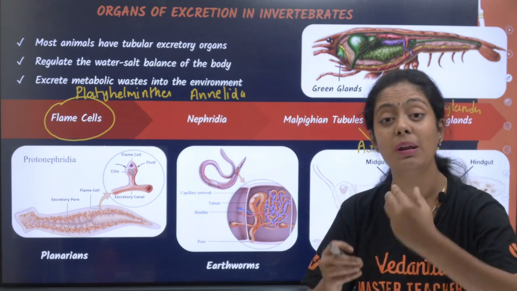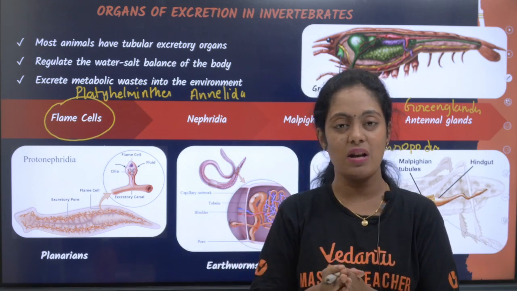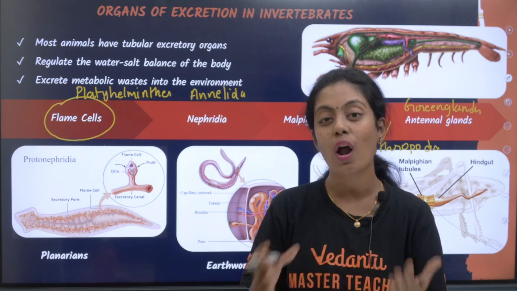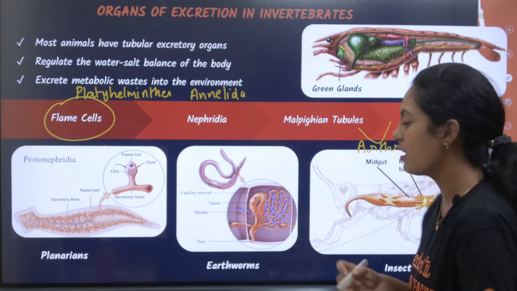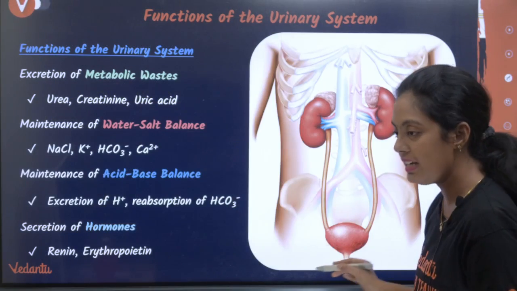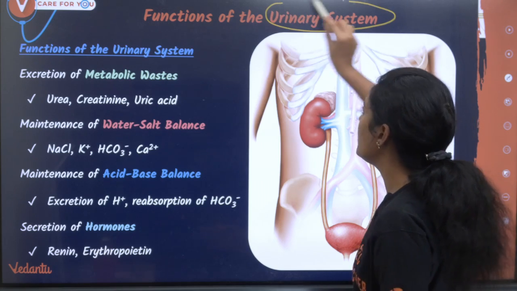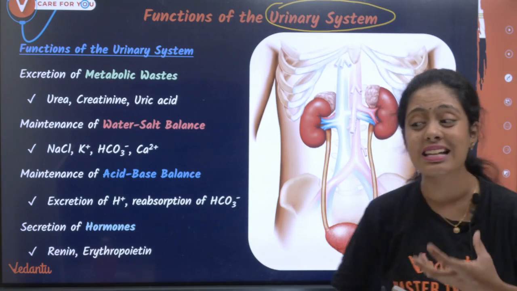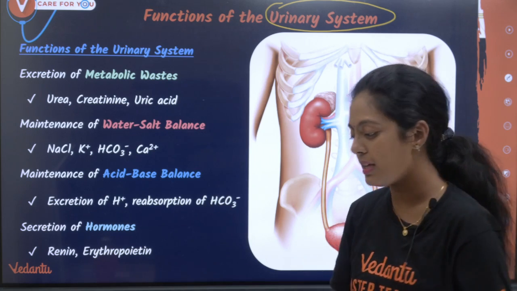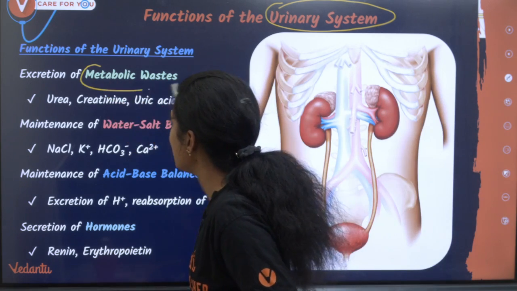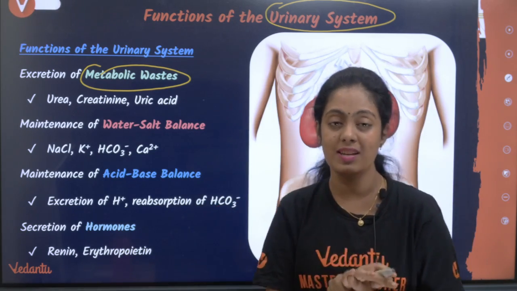So these are very primitive excretory organs. Okay, the most evolved excretory organ is the one that's there in your chordates. In chordates there are very evolved excretory organs, that is your kidneys. Okay, the function of the urinary system, right? We can call it the urinary system or the excretory system. What is the function of the excretory system, kids? It helps with the excretion of metabolic waste, or removal of metabolic waste.